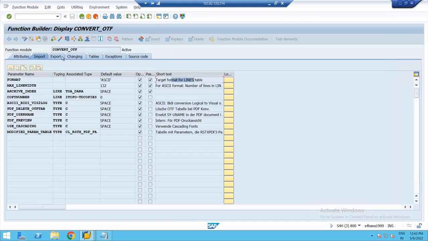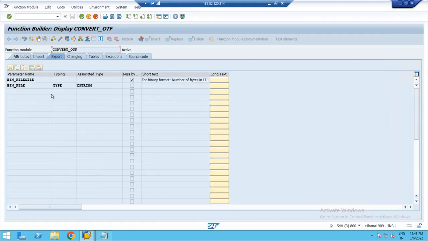And in the export section, export parameters are always optional. One of the parameters is file size. It is going to return the number of bytes. And in the tables section, there are two mandatory parameters. Already we know whatever is there in the tables is nothing but internal tables. So how many internal tables have to be specified? Two internal tables, because both are mandatory. So which internal table we have to pass and which we have to receive, by reading the description? Input table, output table.